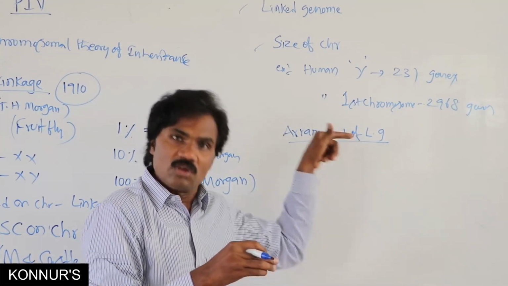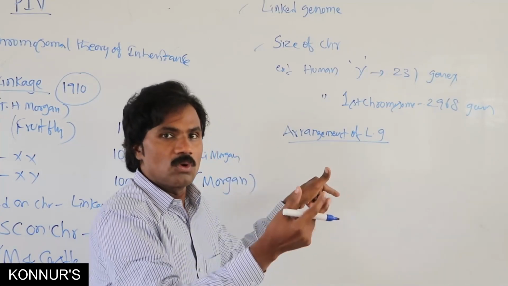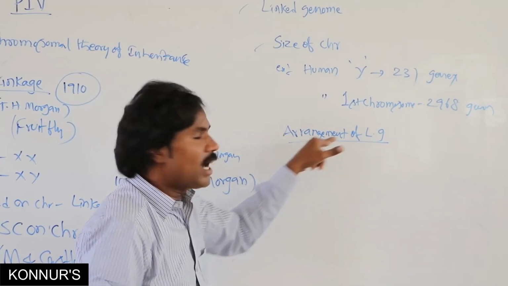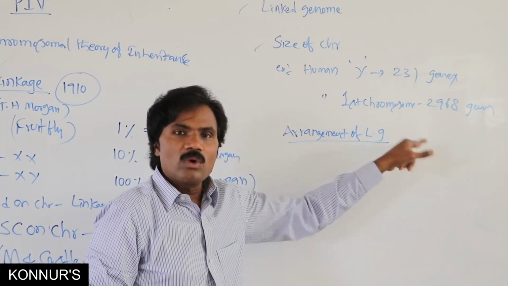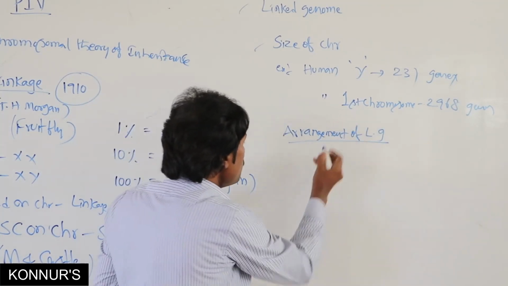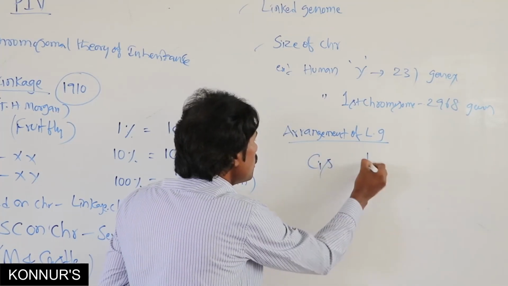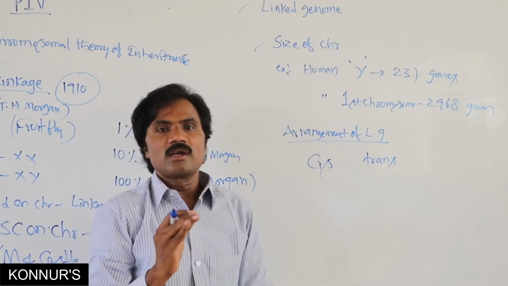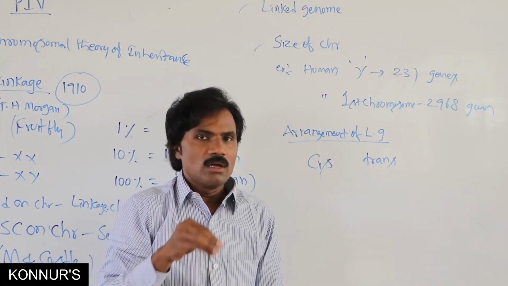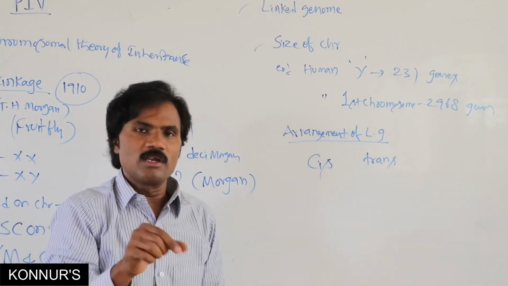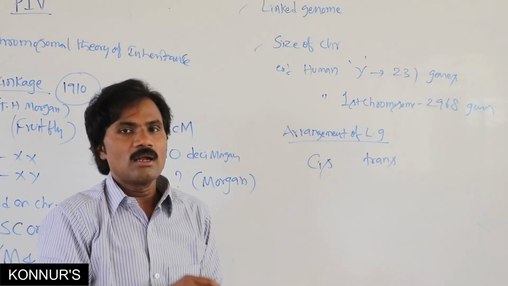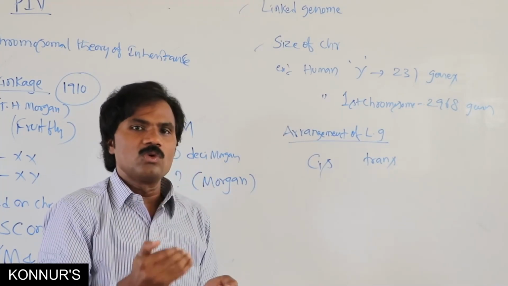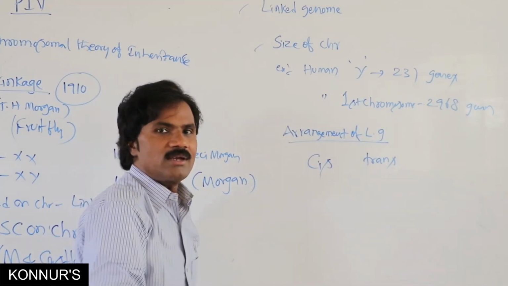Those are the types, whether it is pure, complete or incomplete. Next, the arrangement of linked genes: it may be present in cis arrangement or trans arrangement. Cis arrangement means either both dominant or both recessive genes present on one chromosome. Trans arrangement means one dominant and one recessive are present on different chromosomes.